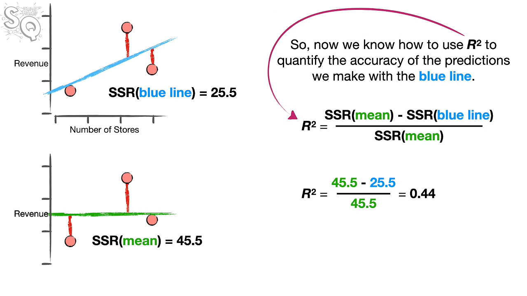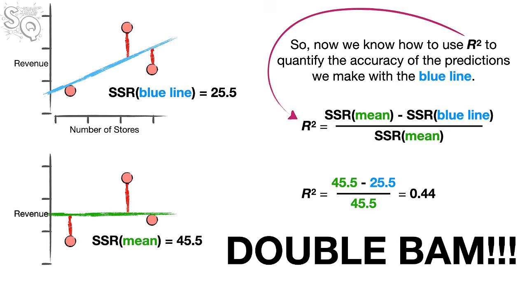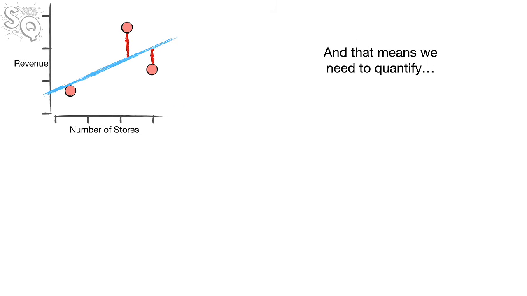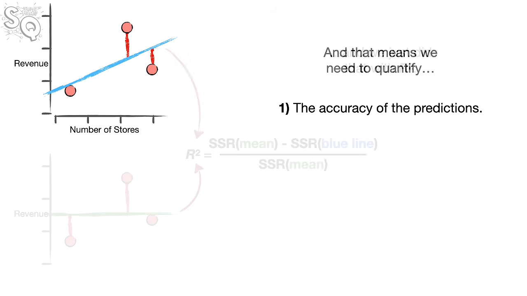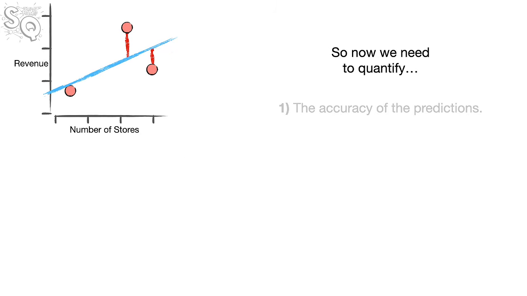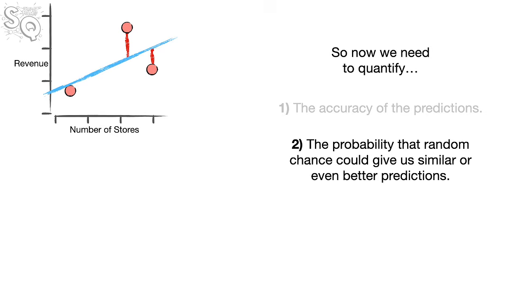So, now we know how to use R² to quantify the accuracy of the predictions we make with the blue line. Double bam! Now, remember, our goal is to quantify our confidence in the predictions we make with the blue line. And that means we need to quantify the accuracy of the predictions. And we just did that with R². So now we need to quantify the probability that random chance could give us similar or even better predictions.